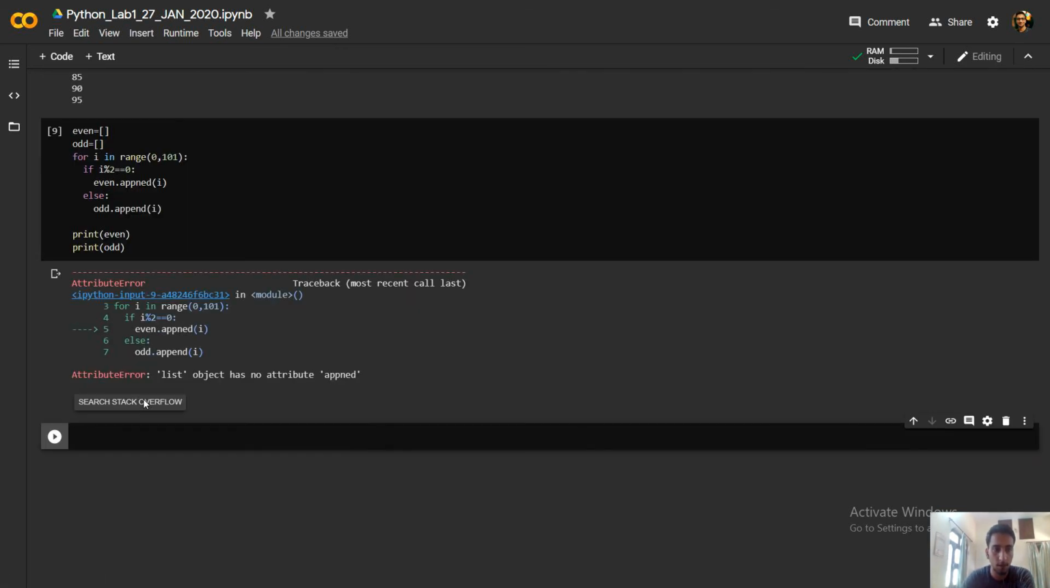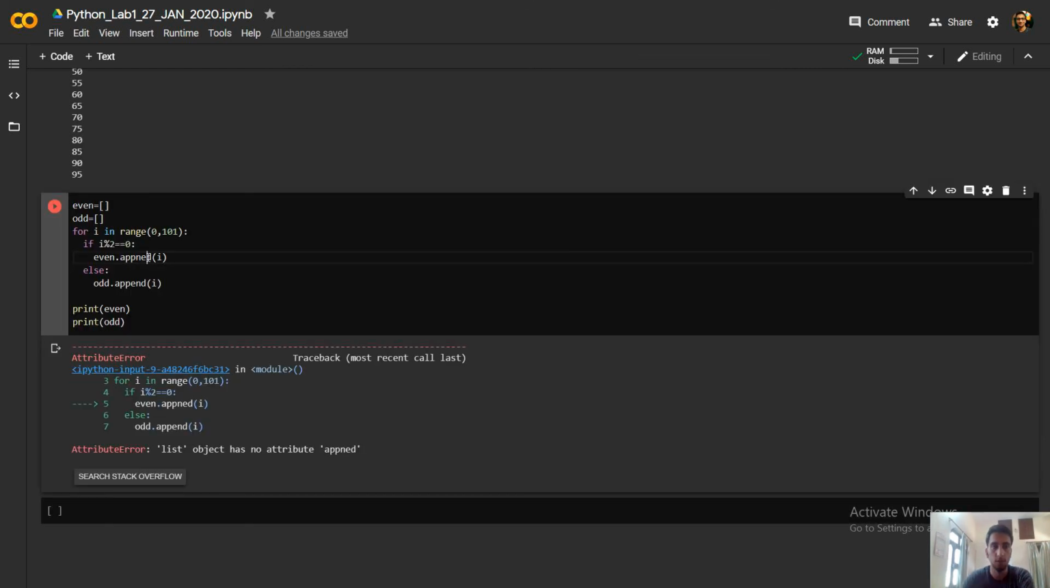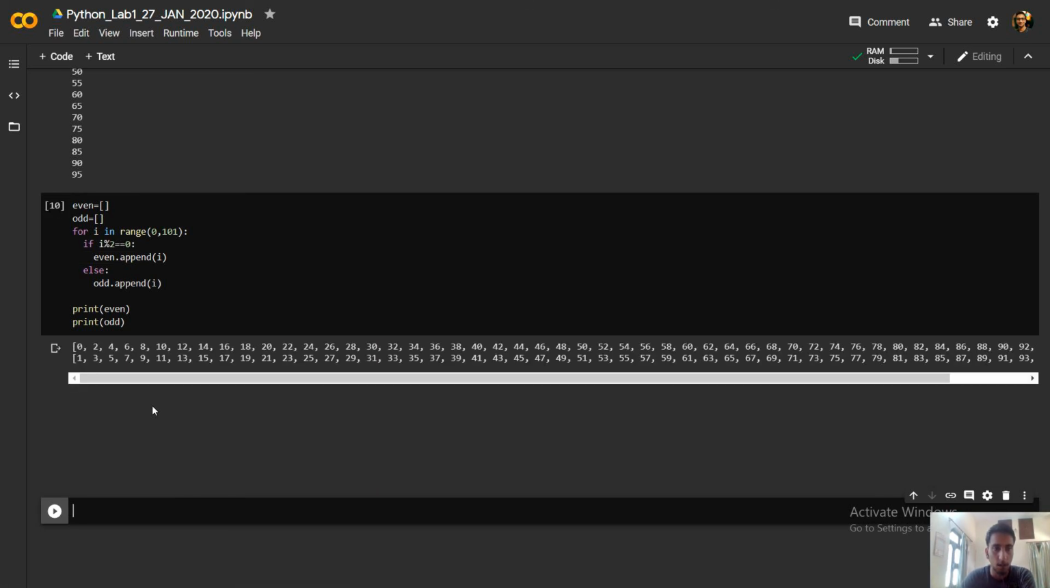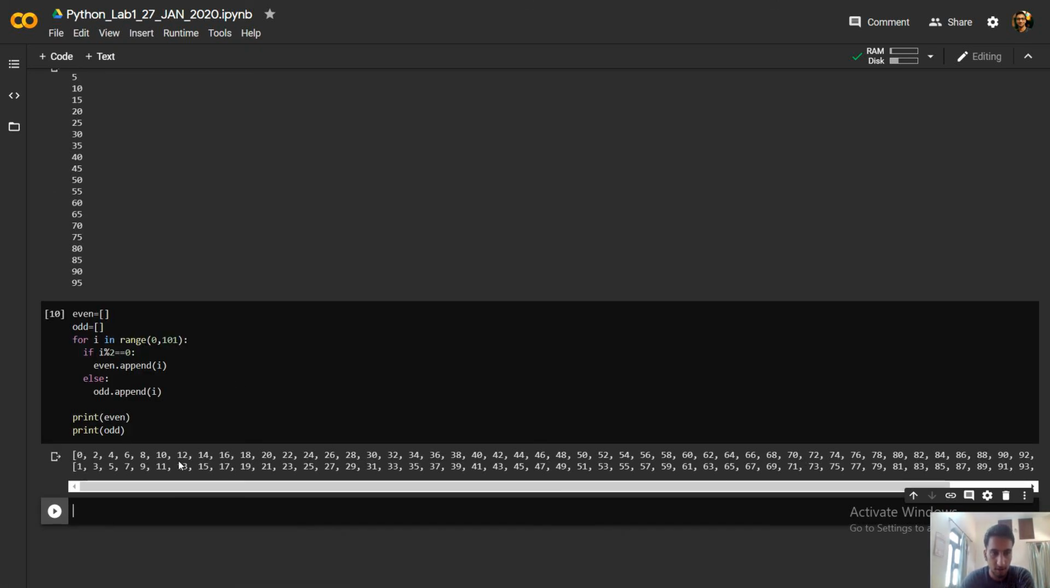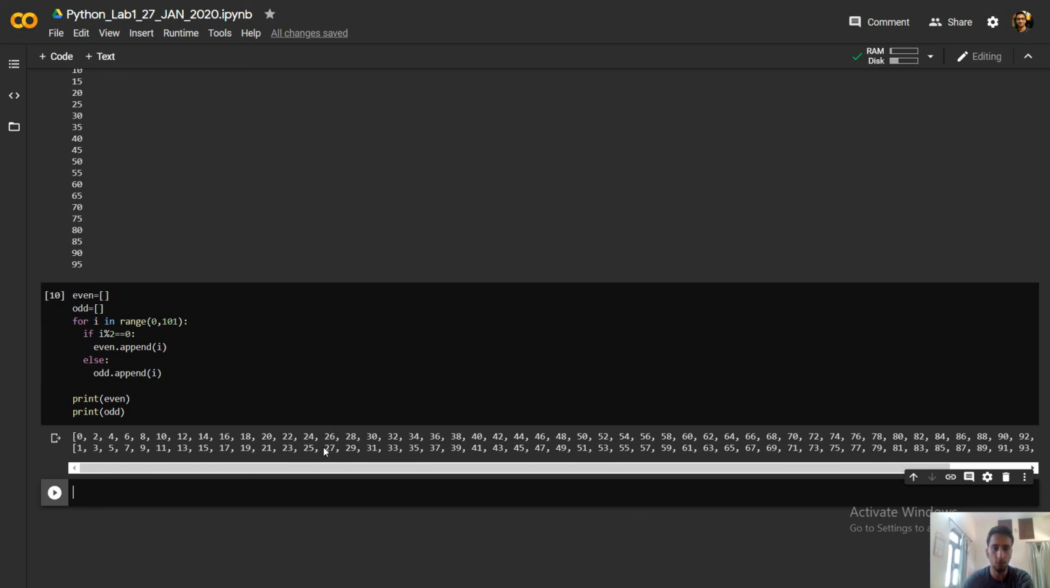Okay, so we got an error. The error is in this append. Let's run it now. As you can see, the first list has all the even elements from 0 to 100, and 100 is included also. And the second list contains all the odd numbers, right? So this is just the most common example of using for loops.